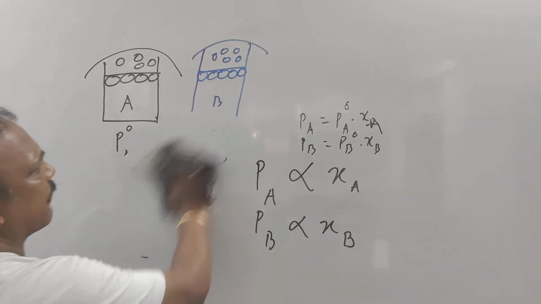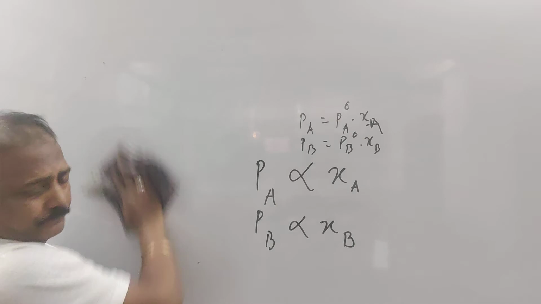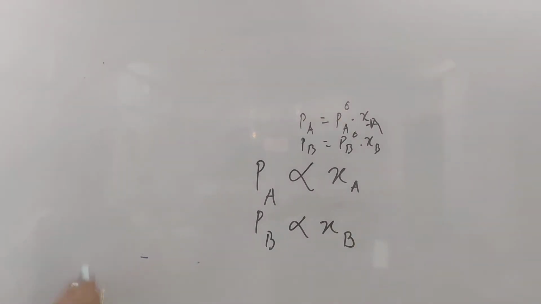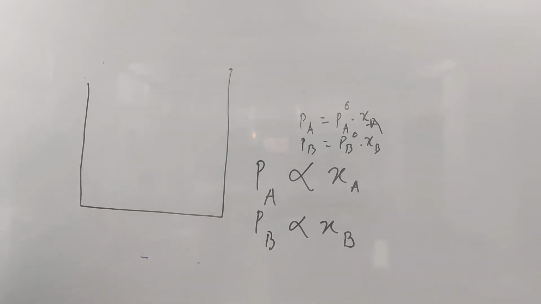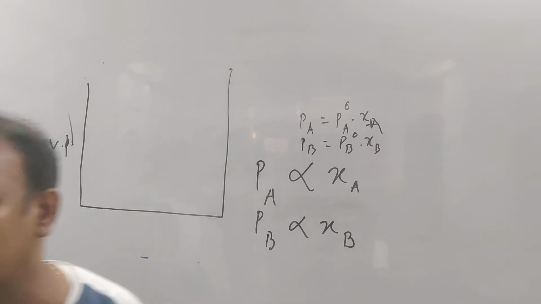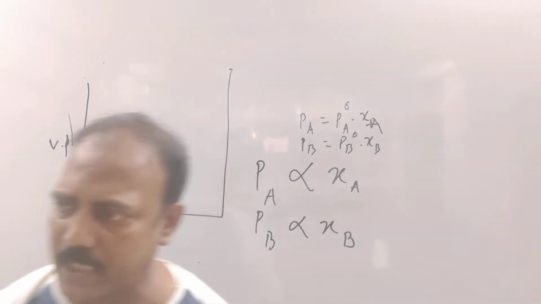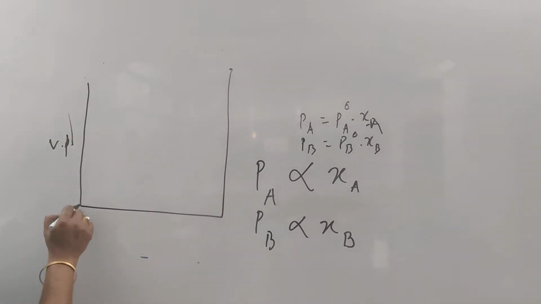Now see it over here, the graphical representation of this fact. Just check it out. Please understand. Here we are plotting the graph. In this direction, we are plotting the vapor pressure. Please understand it. No need of remembering, absolutely don't try to remember. At this point, suppose only A is there.